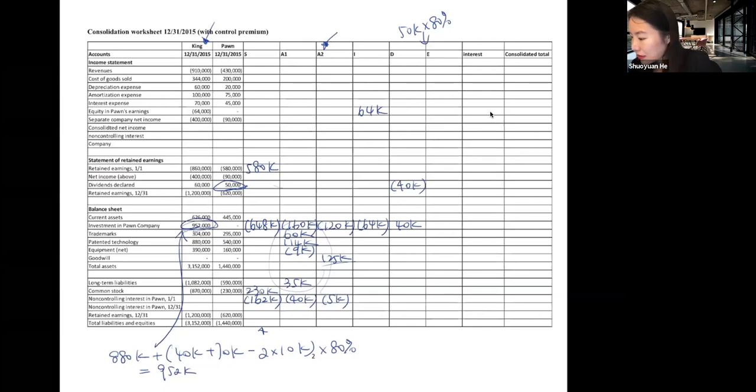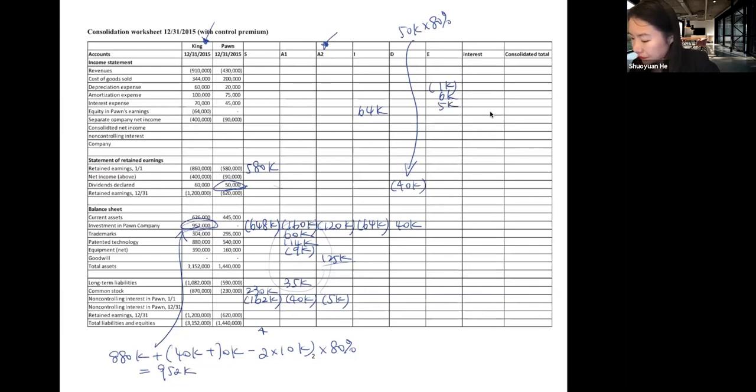And consolidation entry E, the purpose is to recognize current year amortization. So we have depreciation expense. This is exactly the same as what we did in last class. 1,000 depreciation expense, amortization expense 6,000, interest expense 5,000.